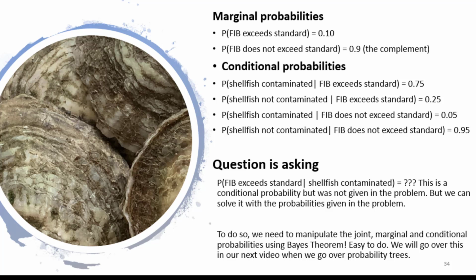So what is the question asking? It's asking, if shellfish is contaminated, what's the probability that the FIB in that area exceeds the standard? This is a conditional probability, but was not given in the problem. But we can solve it with the probabilities given in the problem. To do so, we need to manipulate the joint, marginal, and conditional probabilities using Bayes' theorem. This is easy to do. We will go over this in our next video when we go over probability trees.